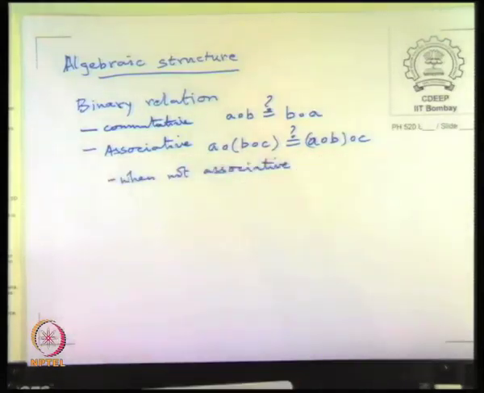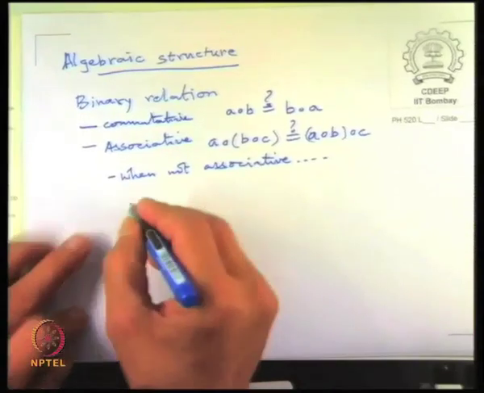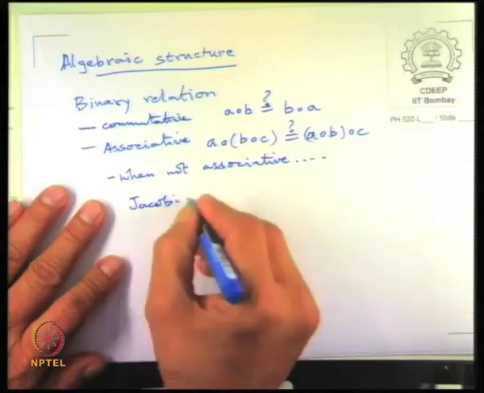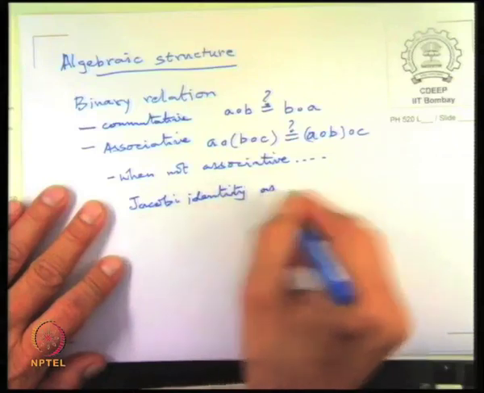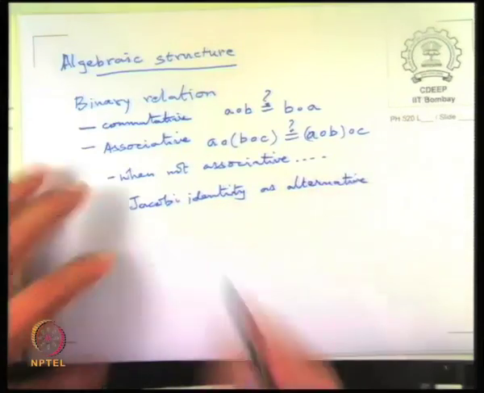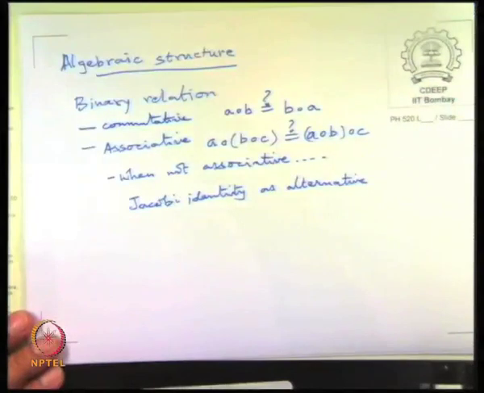If you do not have associativity, it turns out that there is an interesting alternative which is called Jacobi identity. So we will see that a little bit later. You anyway have probably studied Jacobi identity in classical mechanics or somewhere. We will come to it. So associativity or alternatively Jacobi identity are very useful ingredients in an algebraic structure.